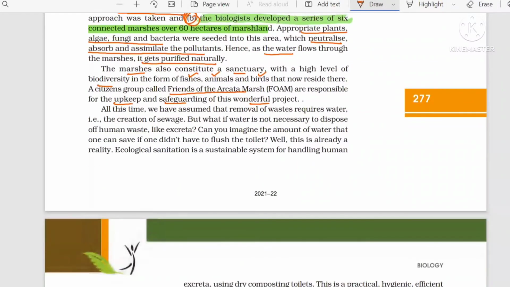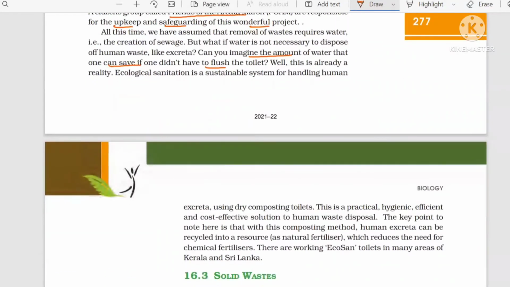So what is sewage, you have understood here: sewage is nothing but municipal wastewater. And generally, it is human excreta. The question is asked, can you imagine the amount of water one can save if we don't flush the toilet? Can it happen in reality? Yes, it happened in reality also. EcoSan toilets are one sustainable system for handling human excreta by using dry composting toilets. And this is practical, hygienic, efficient, and cost effective.